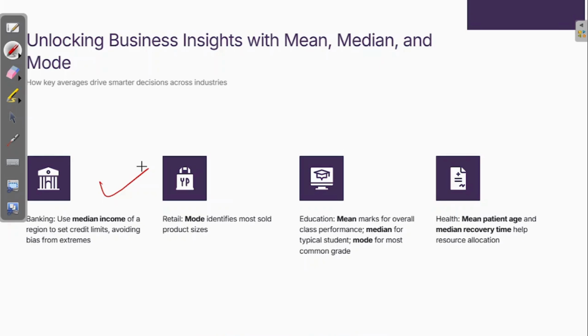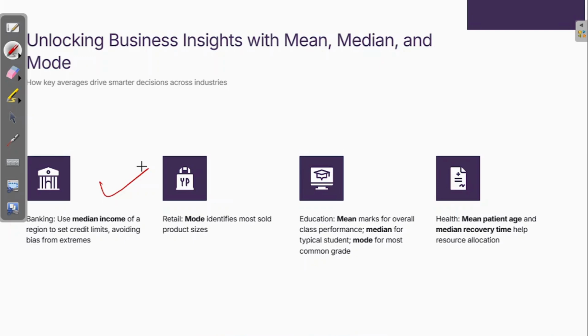What does the bank do? The bank takes the median income of a region so that the credit limit is set and they avoid bias for extremes, because in every state there are rich people and extremely poor people, and banks work for most of the population. So they take median income.